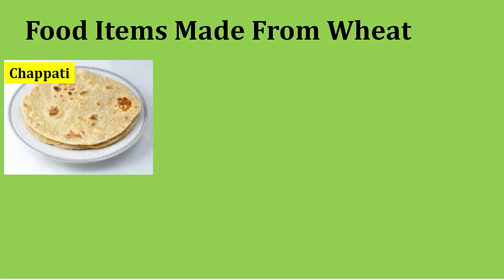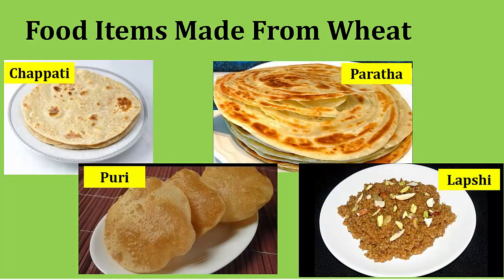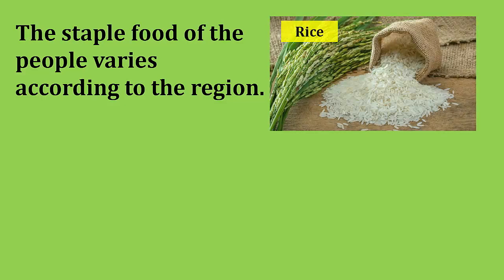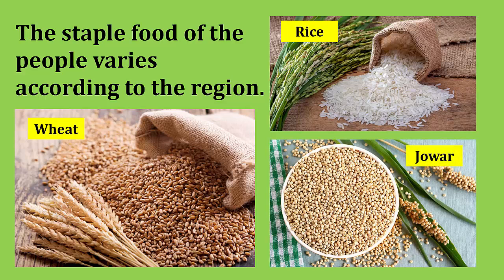Using the main ingredient wheat, we can make chapati, puri, paratha and lapshi. Students, the staple food of the people varies according to the region. Rice, wheat and jawar are the staple food of the people.